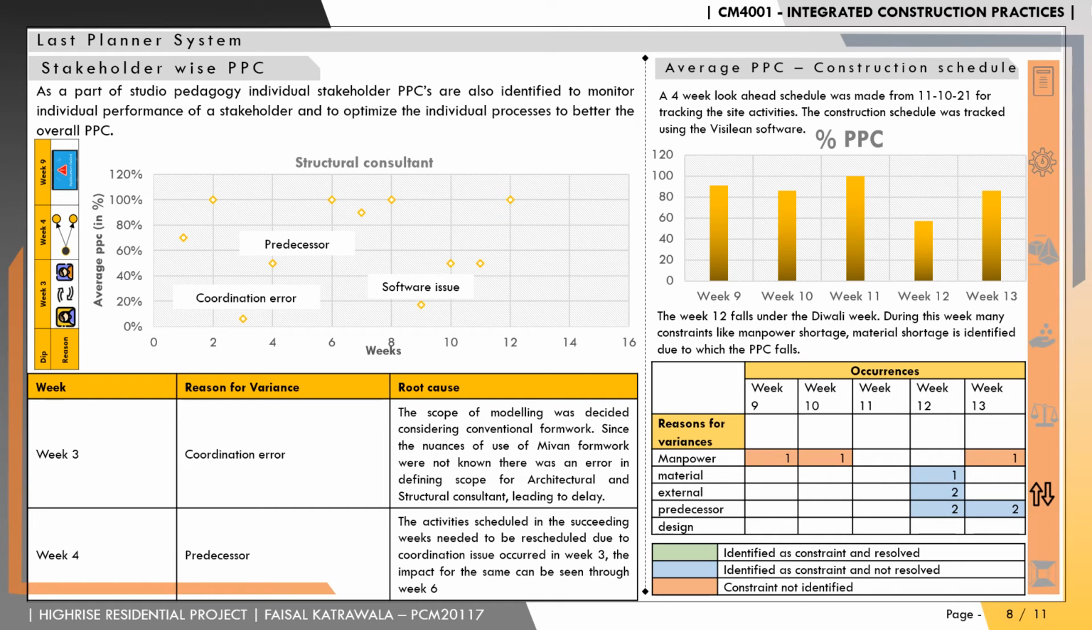On the right side, as it can be seen that the construction schedule was planned and tracked to document the progress on site. The first 2 weeks involved only tracking and the next 3 weeks involved planning and tracking. There is a major dip in the PPC achieved during week 12 due to Diwali. The client had taken steps to mitigate the constraints related to labor shortage, but the unavailability of concrete during the 3 days of Diwali was not mapped and led to a reduced PPC.